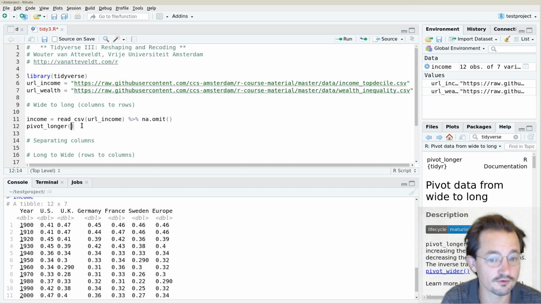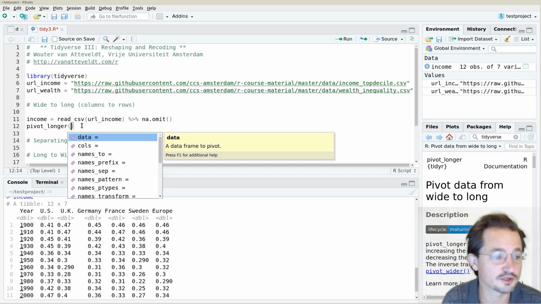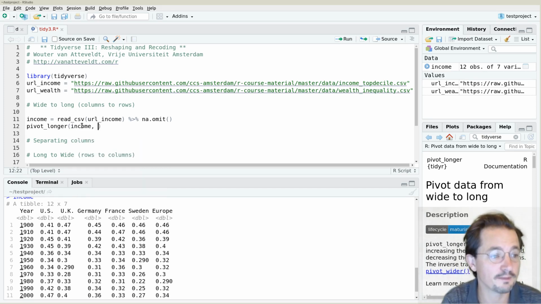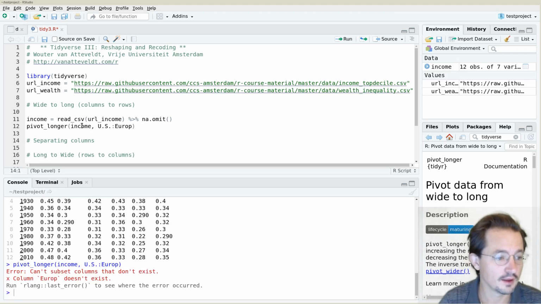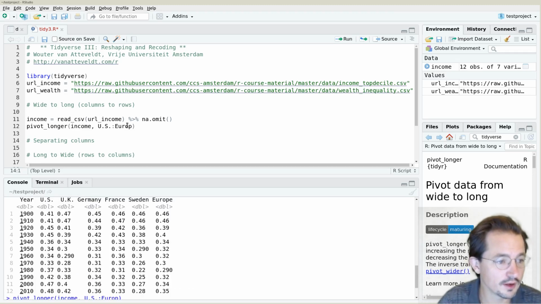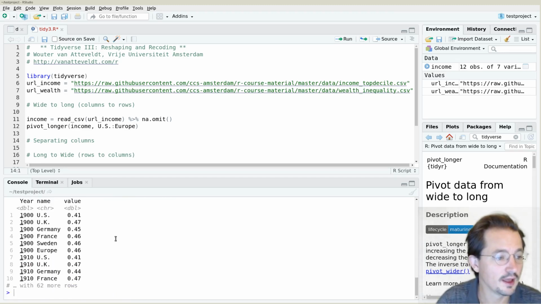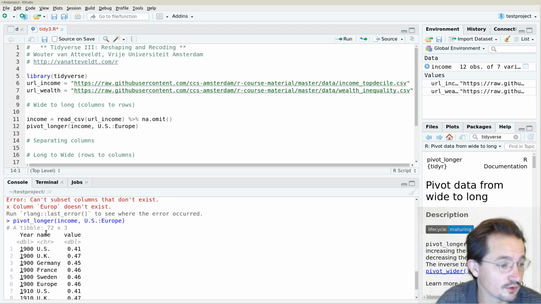And for pivoting data to become longer, you need to specify the data, of course. So it's the income data. Then you need to specify which columns we want to pivot. In this case, we want to pivot all the columns from the US to Europe. Oh, and I can't type Europe. And in fact, that's it. So now it already made long data. So now we have 1900 US 41%, UK 47%, etc.